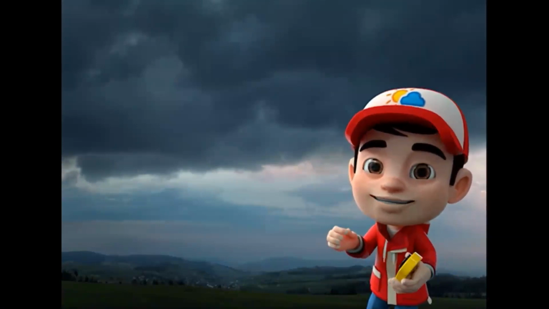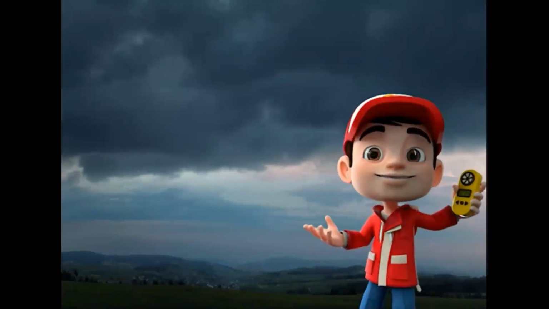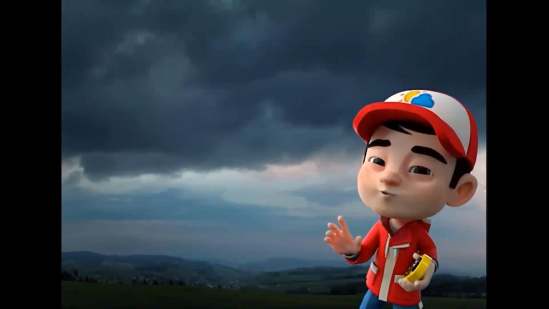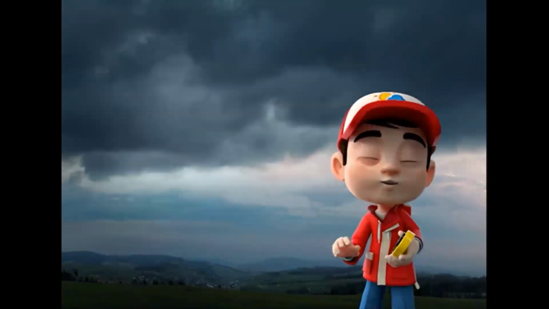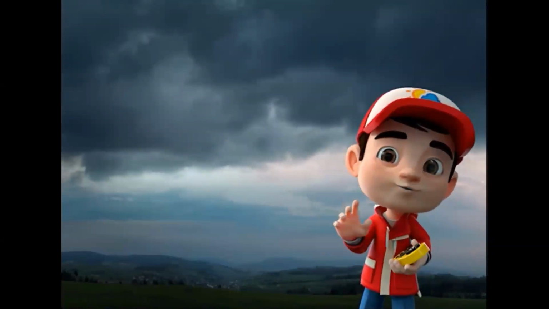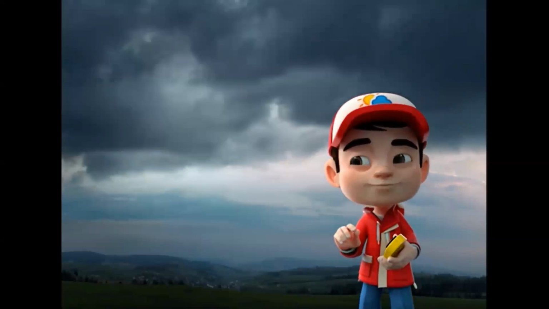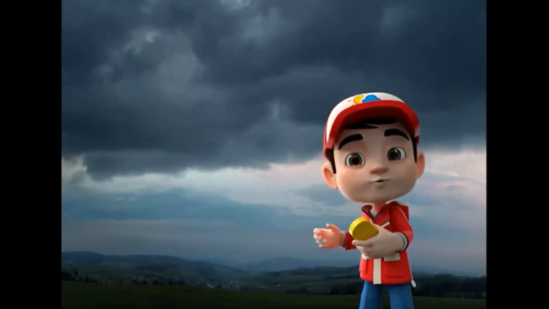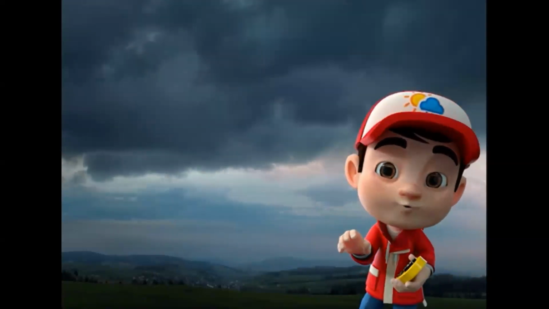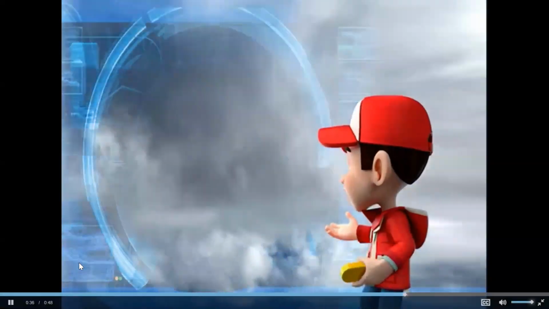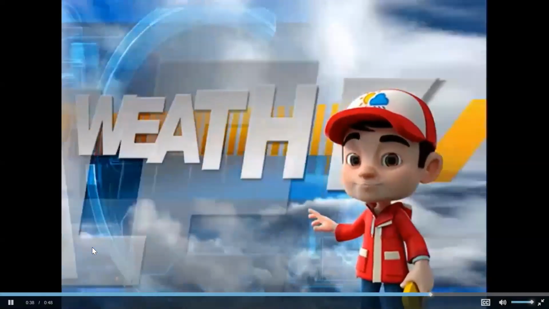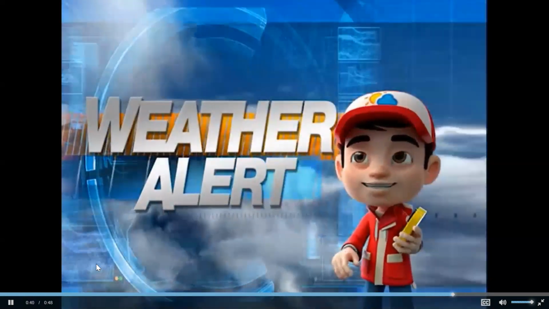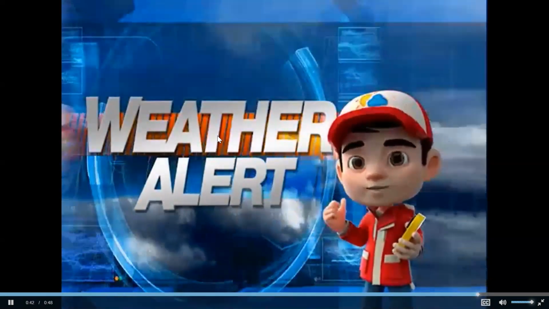I used the anemometer to measure the speed of the wind. These tools help me identify patterns in the weather. These patterns help me predict what the weather will be like. Someday, when I become a meteorologist, that's a person who studies the weather, I'll use these tools and high-tech equipment to study the weather. The weather can change very quickly, and meteorologists help us know what the weather will be like. Looks like I was right. Here comes the rain.